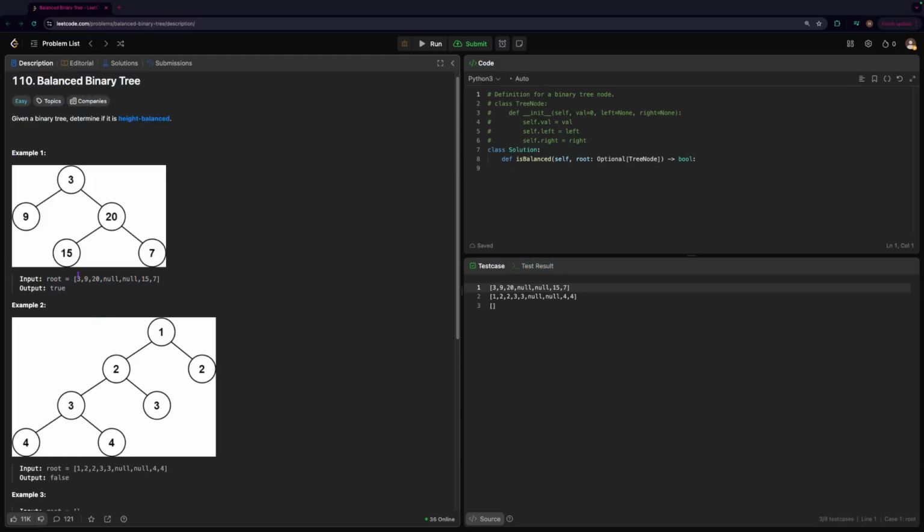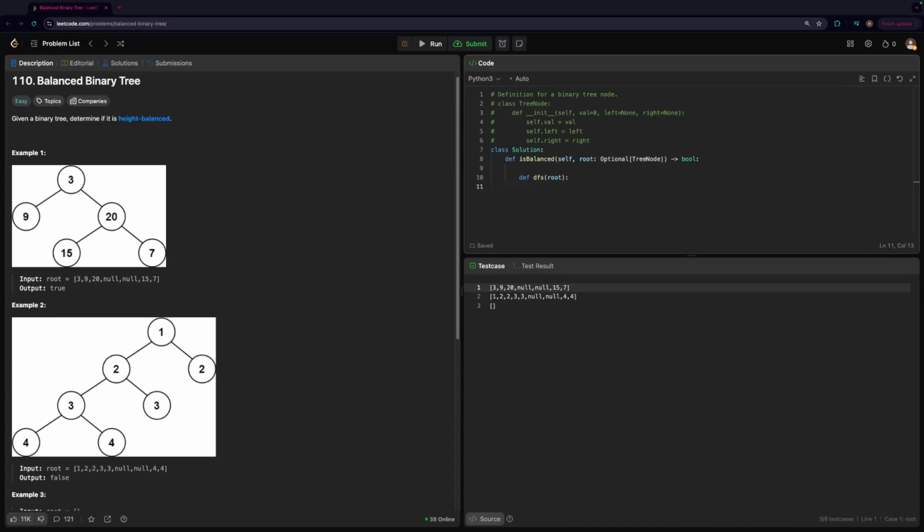But the other approach is a bottom-up approach. What if instead we started from the leaf nodes and checked that the leaf nodes are valid, and then returned the heights back up to their parent nodes? That's the approach that I'm going to take. I'm going to start from the bottom, and we're going to be using depth first search. So we're going to define our function as DFS, and it's only going to take a root.